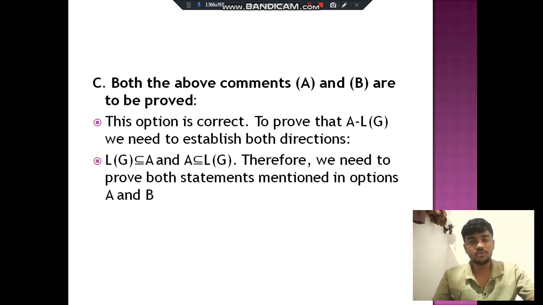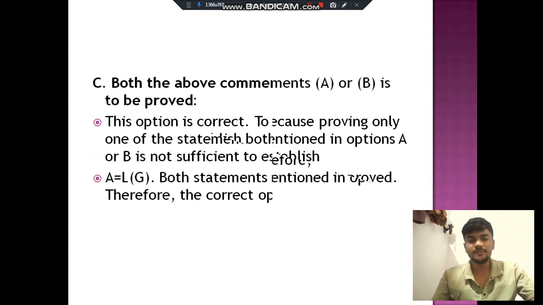Option C, both the above comments A and B are to be proved. This option is correct. To prove that A equals LG, we need to establish both directions, LG subset of A and A subset of LG. Therefore, we need to prove both statements mentioned in options A and B.